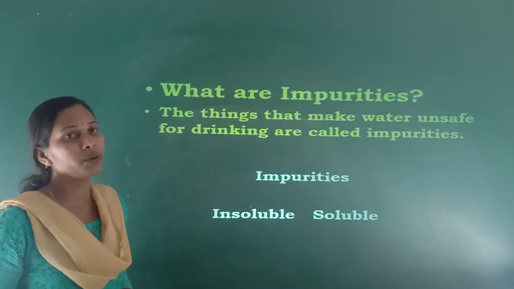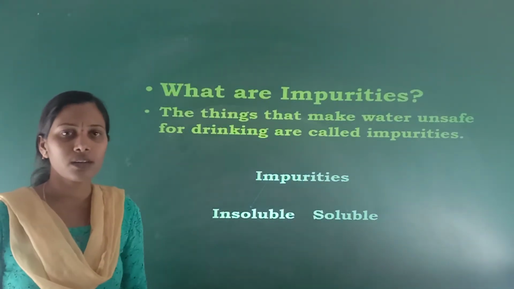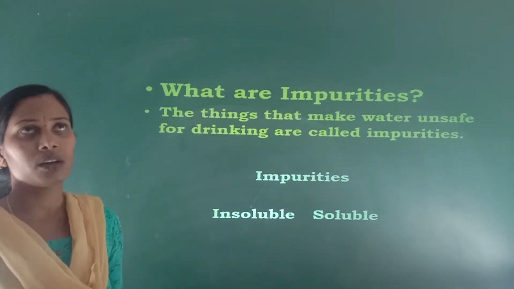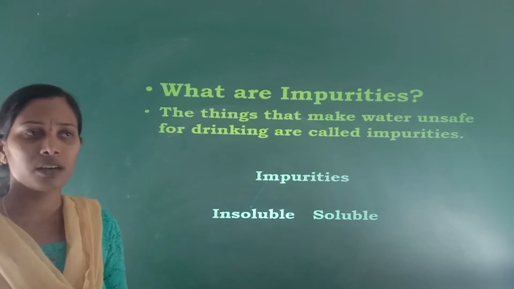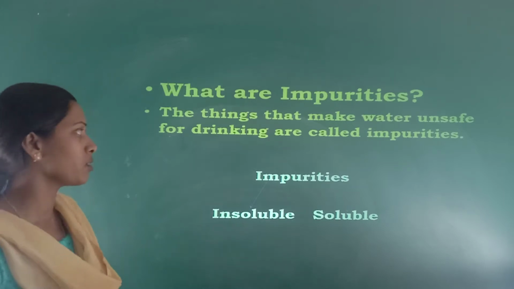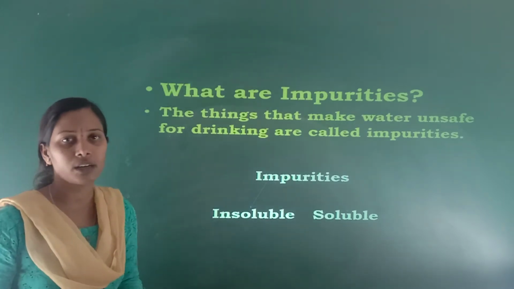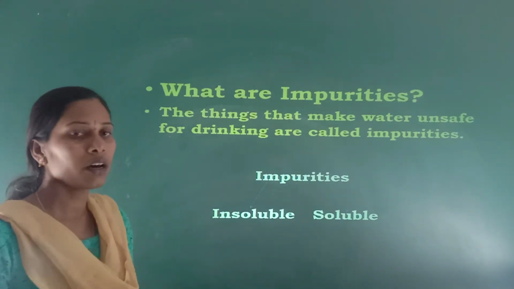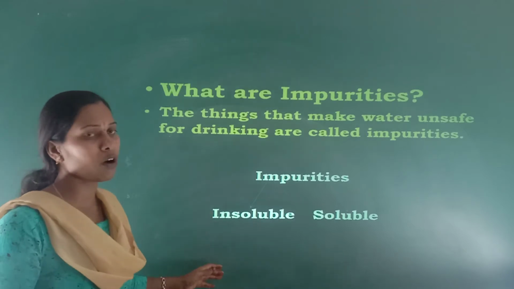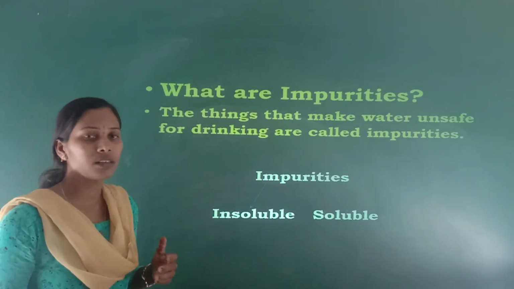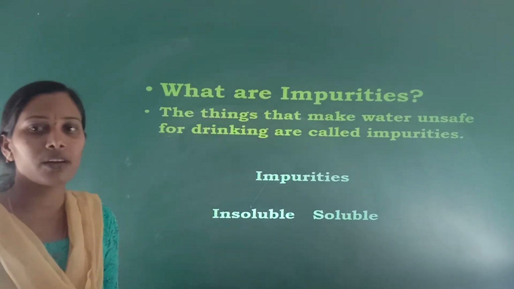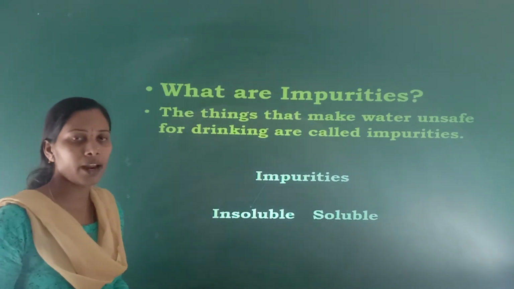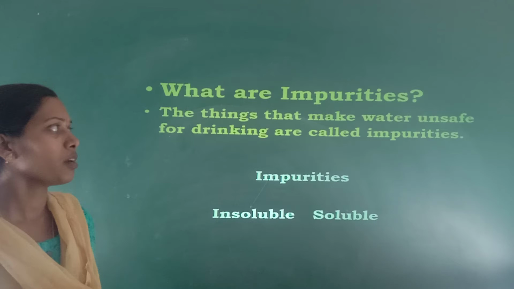Then what are impurities? After knowing the uses, now what are impurities? Impurities are things like dust and germs that are present in water. The things that make water unsafe for drinking are called impurities. And these impurities are of two types: insoluble impurities and soluble impurities.